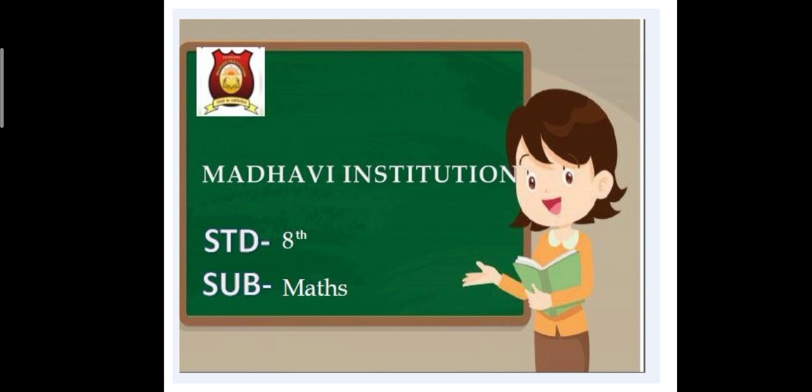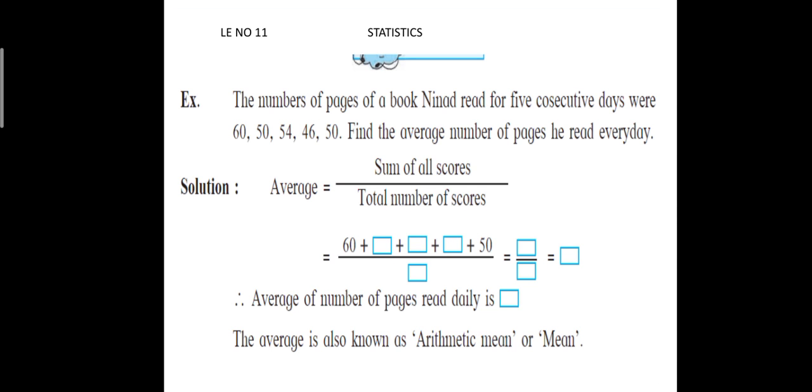And now today we are going to start with lesson number 11, that is statistics. The base of statistics you had already studied in your 8th standard. So first of all, what is statistics? Let us understand. Statistics is a branch of maths which deals with data representation or diagrammatic representation. All these things can be studied under statistics. Now here an example is given, to make some terms in statistics clear.